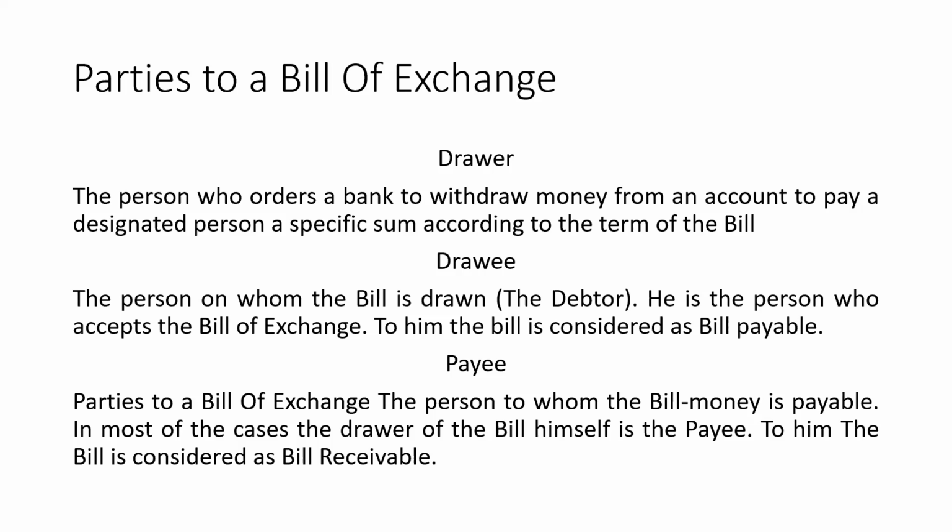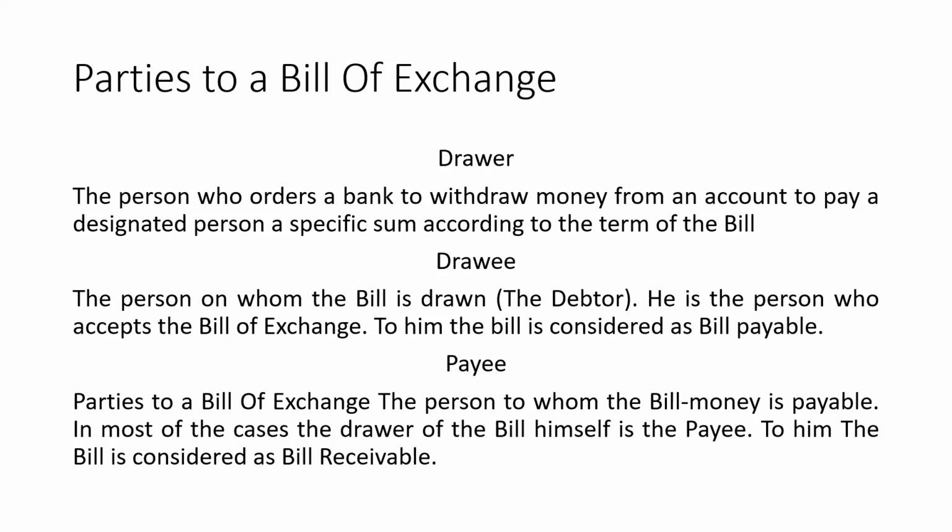Then the bank becomes the drawee, and the person to whom the amount should be paid becomes the payee. I'll explain this with the same example. Suvarna and I do the transaction. I purchase goods worth 25,000 rupees from Suvarna, so now I should pay the amount to Suvarna.